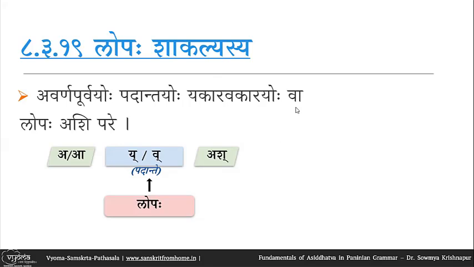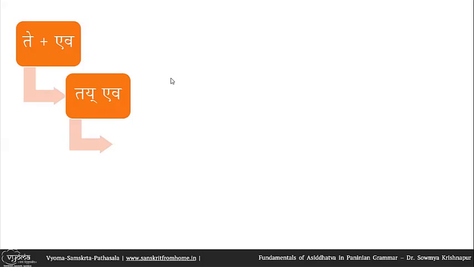Now let us see an example where this applies. So te plus eva. So we have ekara followed by ach. So by echoyavayavah we have the ayadesha. Ekarasya sthane ay adeshah. So it becomes tay eva. In the next step we can apply Lopah shakalyasya, because as I said there is a padanta yakara. Te is a pada. So e is replaced by ay. So tay is now a pada.